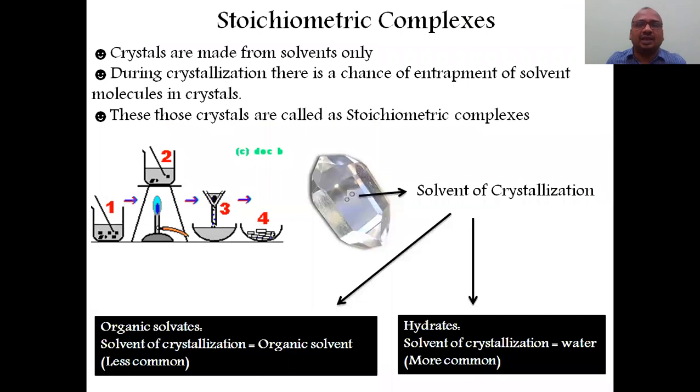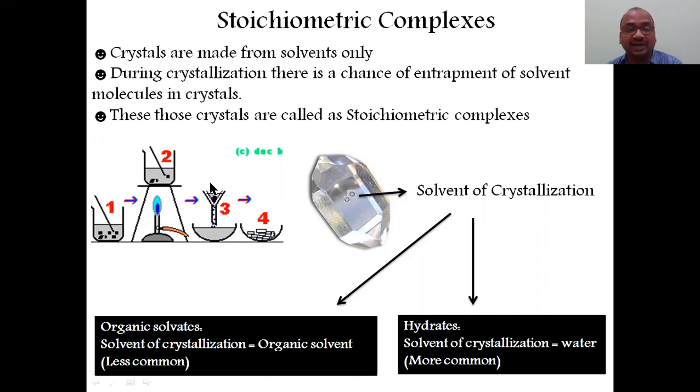Stoichiometric complexes. See, I told you that crystallization is always done from hypersaturation, that is, supersaturation of the solution. First I have the solution. I will heat it, so more and more solute is dissolved.